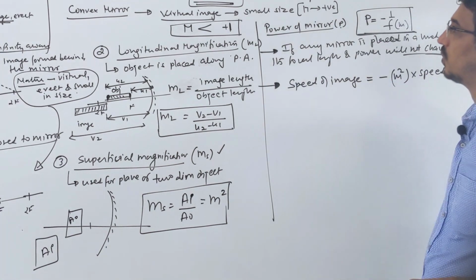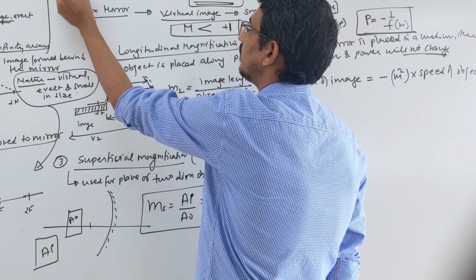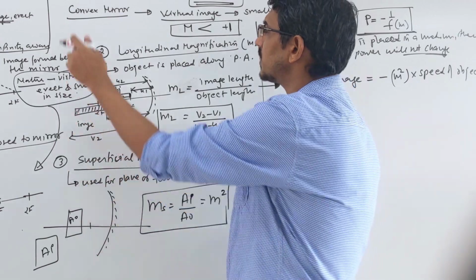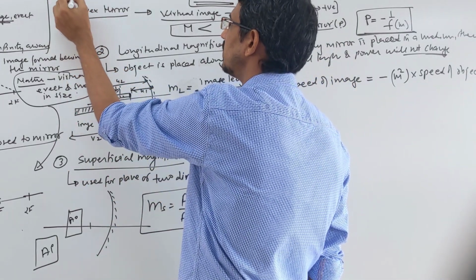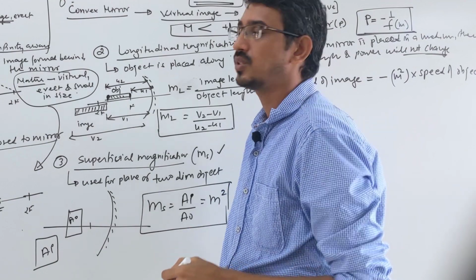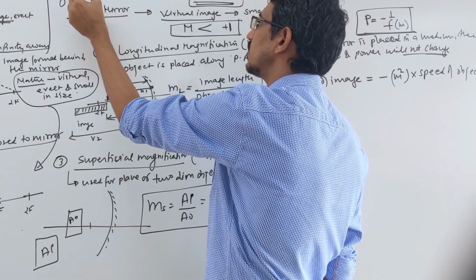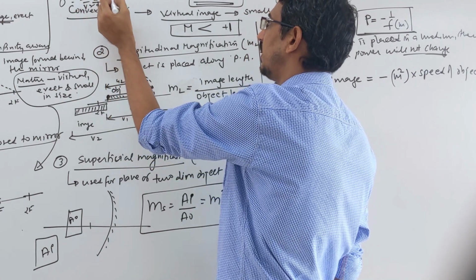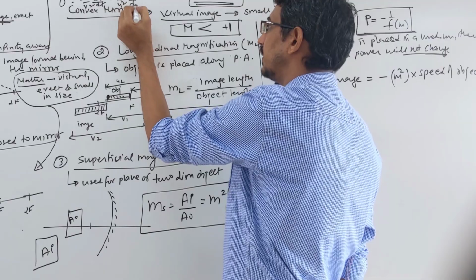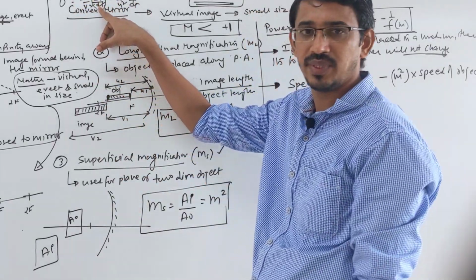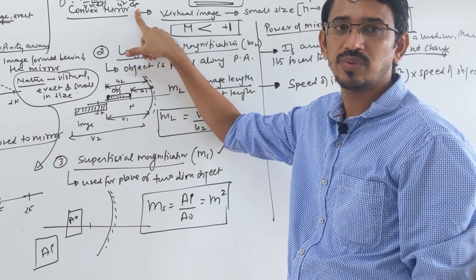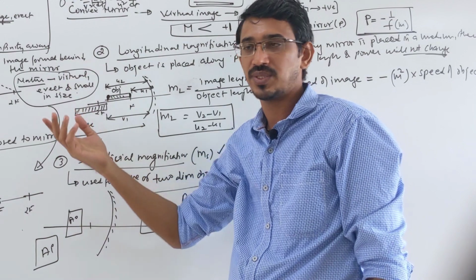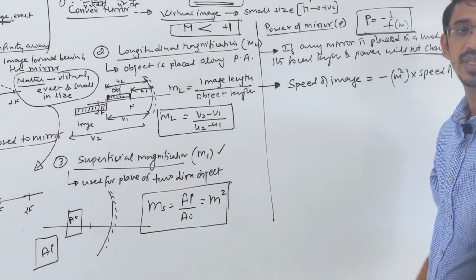Actually, how this comes, I am not doing, but just write your formula, 1 by f is equal to 1 by v plus 1 by u. Just differentiate it. When you differentiate, f is a constant and never changes, so this becomes 0. For 1 by v, that is v power minus 1, the differentiation becomes minus 1 by v square into dv by dt. In the same way, plus 1 by u square into du by dt. What is dv by dt? Velocity of the image. What is du by dt? Velocity of the object, because object distance and image distance are distances, and differentiation of distance with time gives velocity. From there we get this formula, v square by u square, that's called m square.